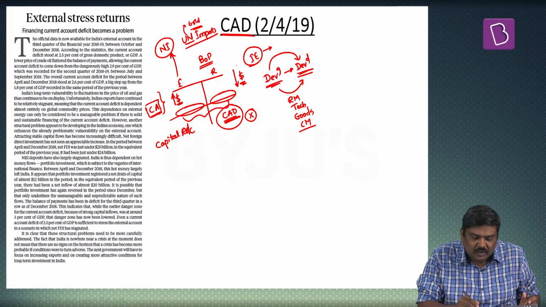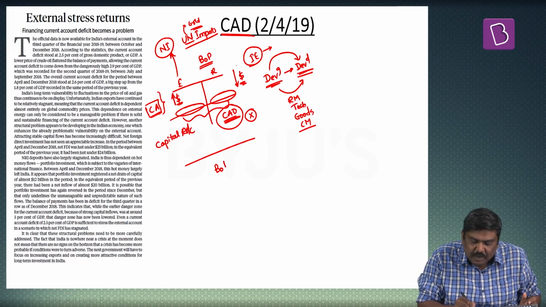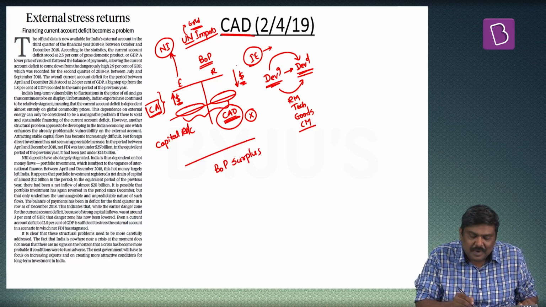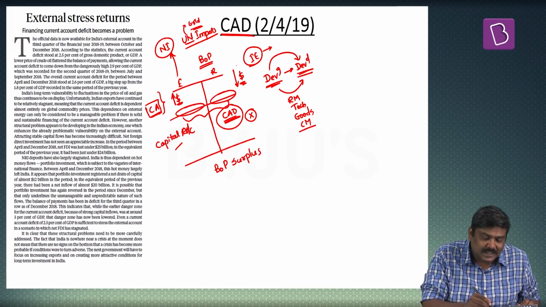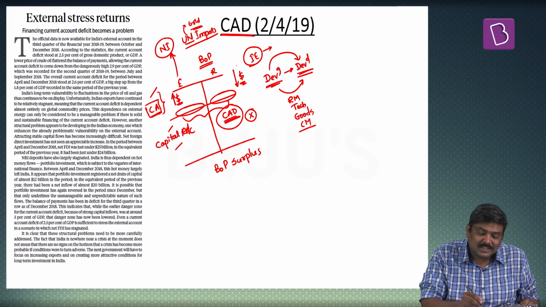But in the case of India, please understand, though there is a current account deficit, there is a balance of payment surplus. What do you mean by balance of payment surplus? I'll extend this table. There is the current account and the capital account. The sum total of expenditure for both these accounts.